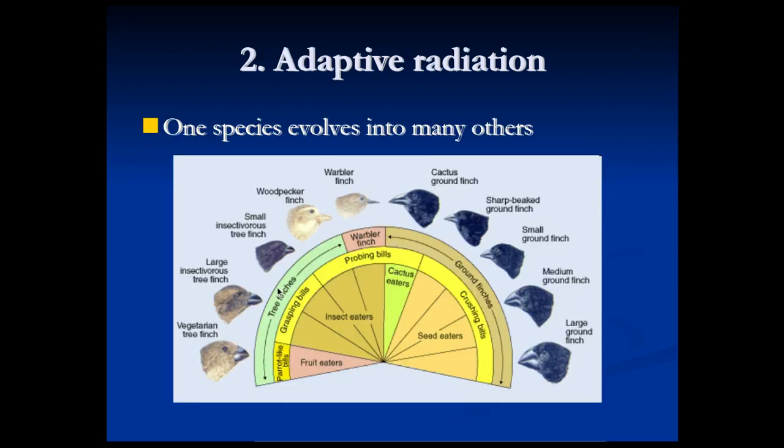Now, this right here shows some of the other finches. Aside from going extinct, species can go through adaptive radiation. This is a pattern of evolution of one species evolving to become many, many others. It radiates out, it spreads out, as they adapt. Here this shows 10 different species that all evolved within the last couple million years from the one original species of finch that arrived in the islands. So adaptive radiation is one species evolving into many others, more or less simultaneously.